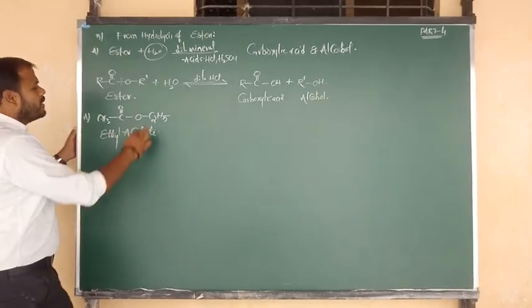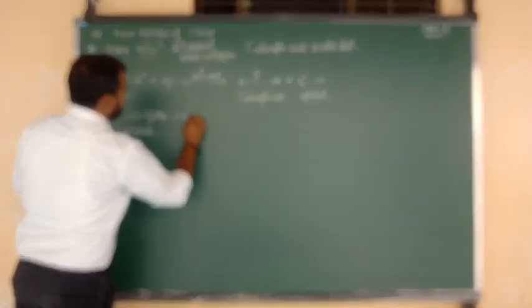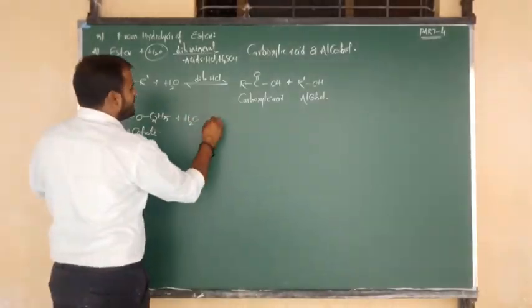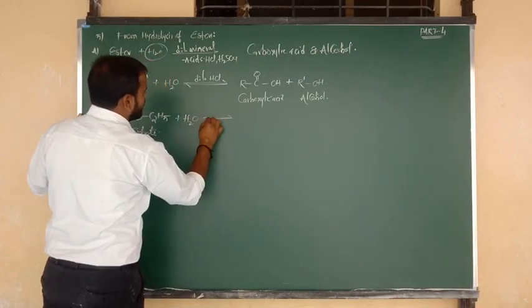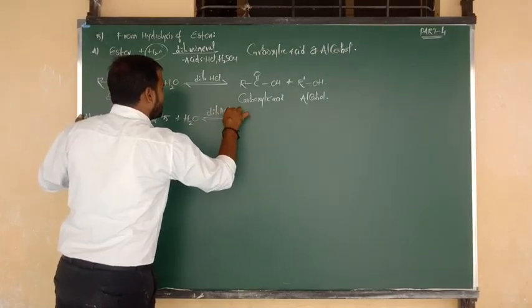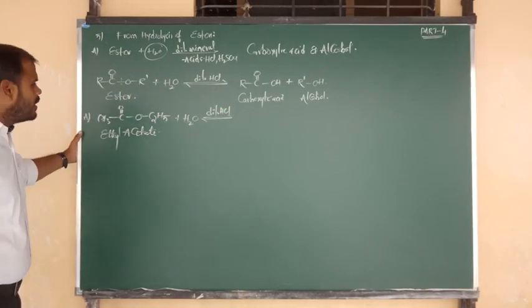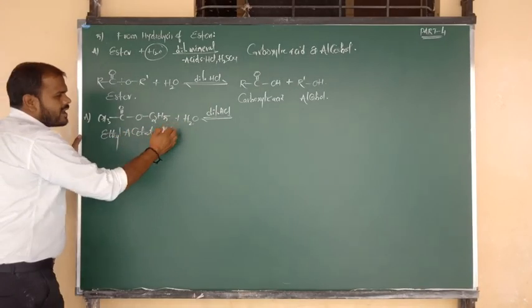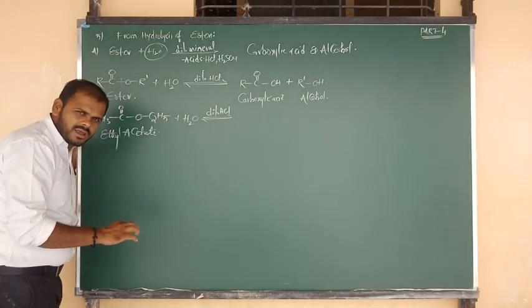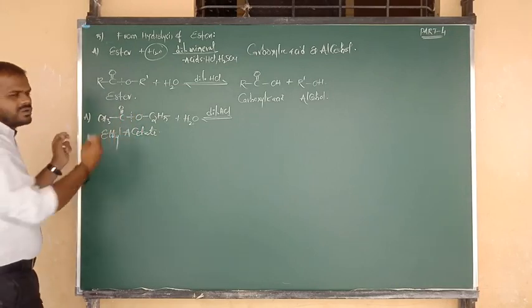Okay, good. So ethyl acetate undergoes the process of hydrolysis. Hydrolysis takes place in presence of what? Dilute mineral acids. You can consider dilute HCl or H2SO4 as you wish. So esters upon hydrolysis in presence of dilute mineral acids, the bond is cleaved between carbon and oxygen.